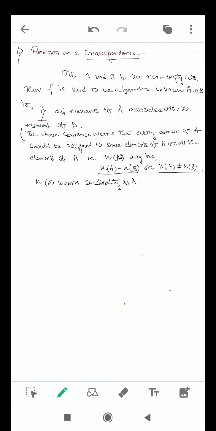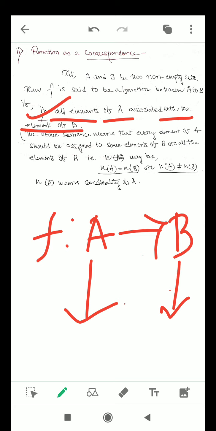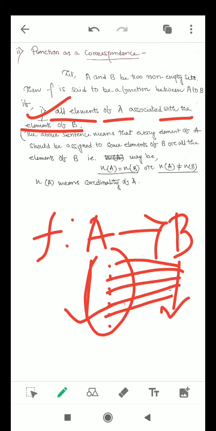So you already know the definition of function. If a correspondence or an association happens to be a function, then two conditions should be obeyed. What is the first one? If f is a function from A to B, that is, A is a non-empty set and B is also a non-empty set, then the first condition is what? All elements of A are associated with elements of B. That is, there should not be any element which is skipped. Each and every element of A should be associated with some element of B.